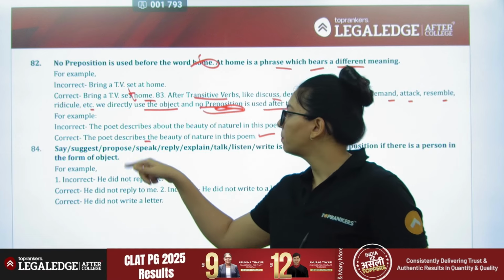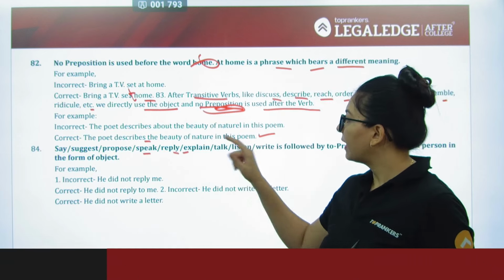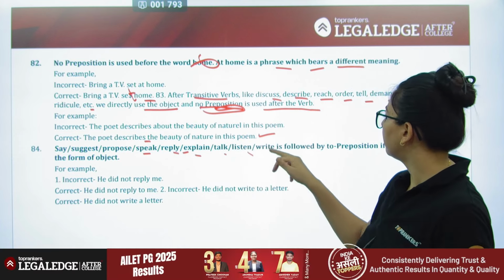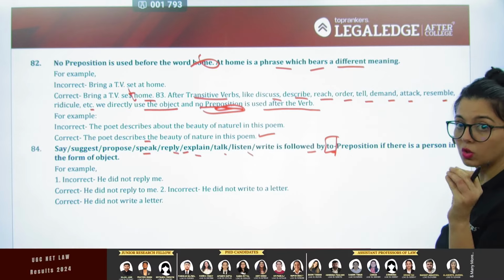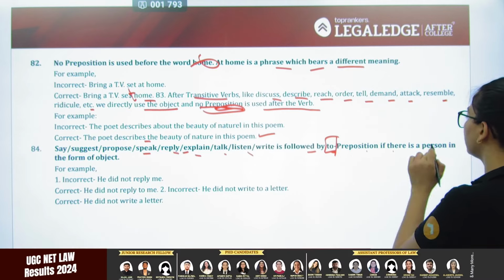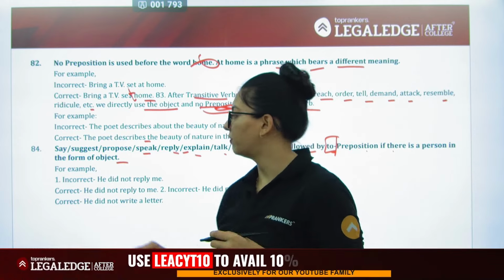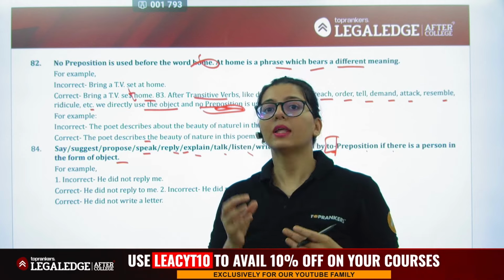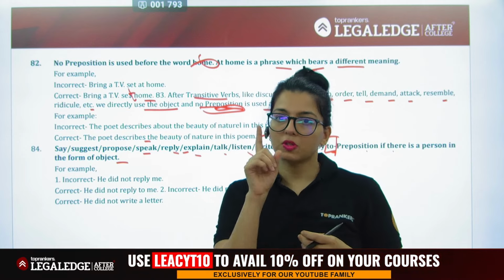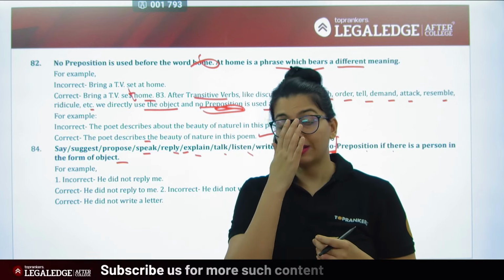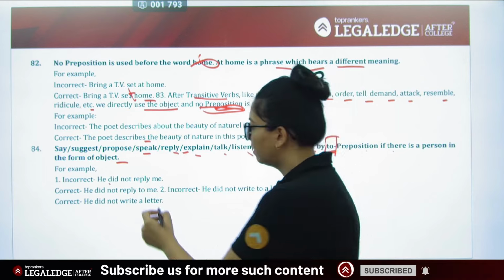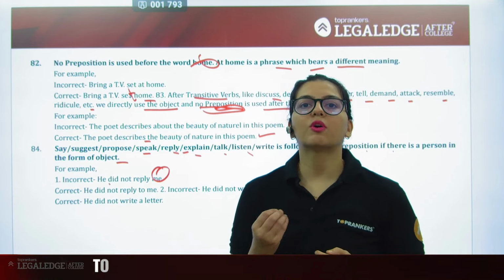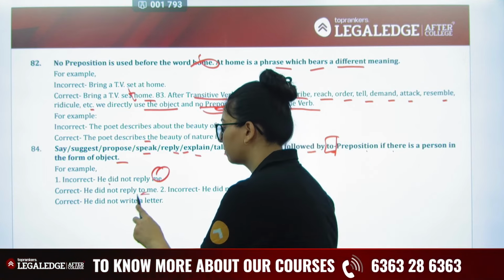Say, suggest, propose, speak, reply, explain, talk, listen, write are followed by to. Always remember it needs a to itself, a preposition, if there is a person in the form of the object. So if you have any receiver which is in the form of a person, you will have to use it. So he did not reply me. The receiver is a person, so he did not reply to me.